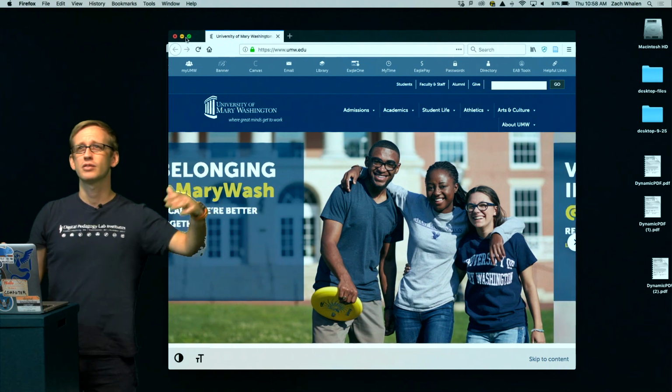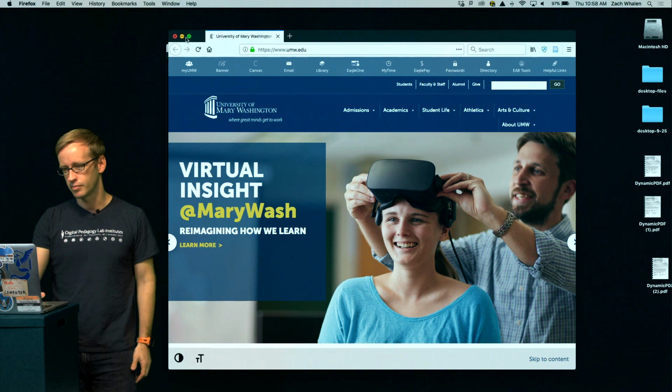I've got a different colored shirt on today, so I'm not going to be fading in and out as I move left and right, so hopefully that'll be a bit more clear.